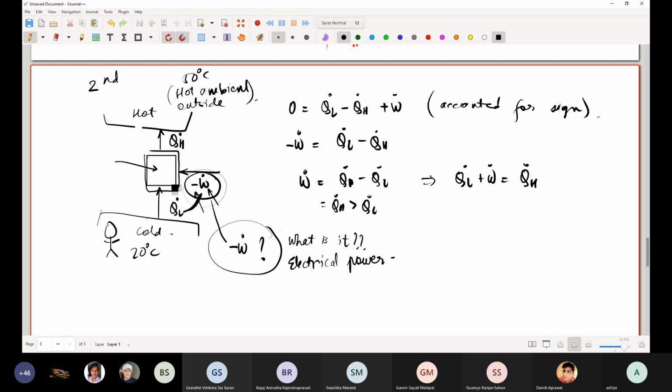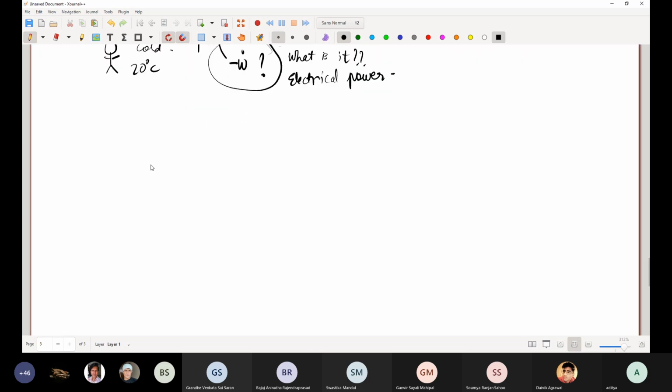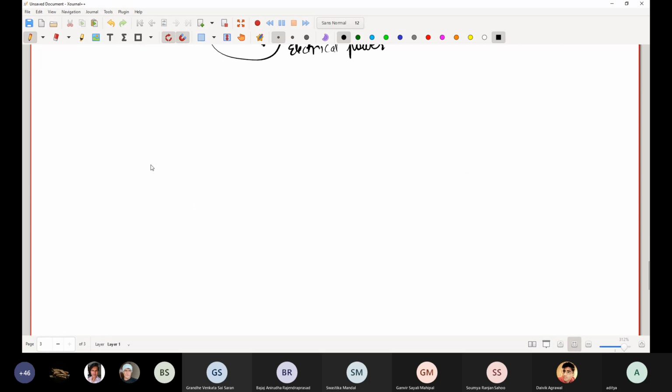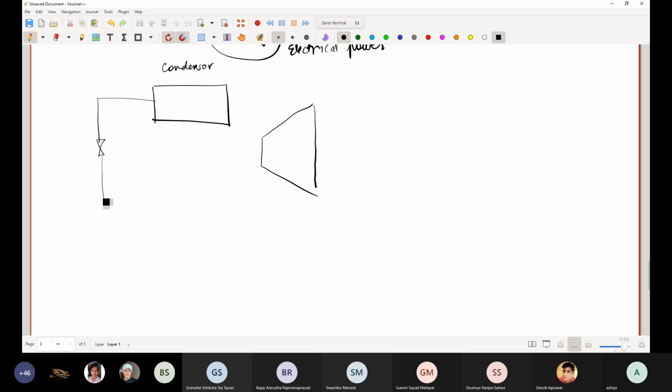So now let us do a simplification of this system, very much similar to the heat engine, for a continuous flow system. So we will draw the following. We will have the compressor. We will have what is known as the condenser. We will have what is known as a thermostatic expansion valve or a capillary valve or a throttling valve, and we will have an evaporator.